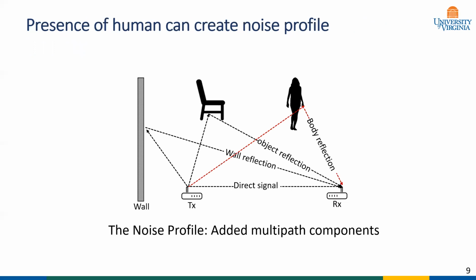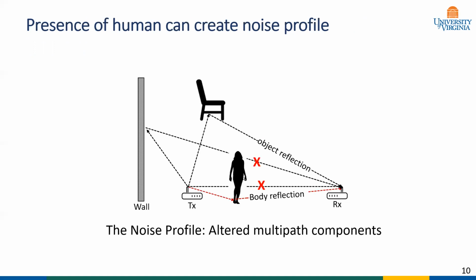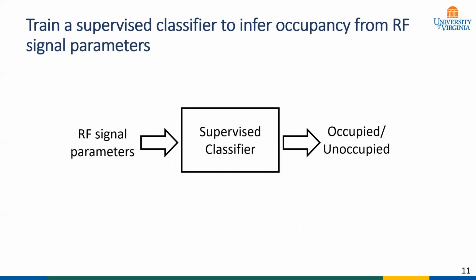Now, when a person enters the room, she could create a noise profile by adding new multipath components caused by body reflection or altering existing multipath components. The idea is that with sufficient silent profile and noise profile, a supervised classification model could infer the occupancy of that room instantaneously.